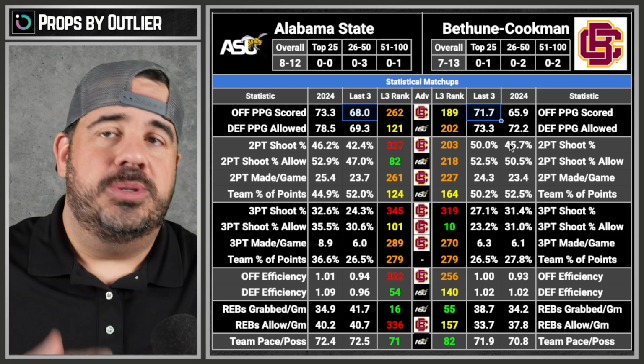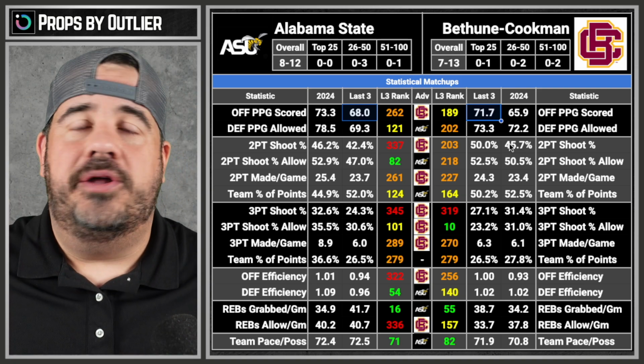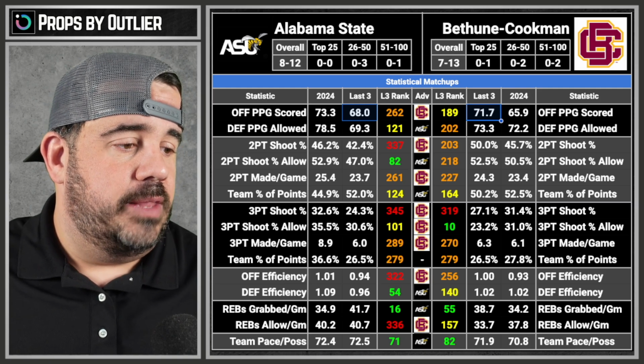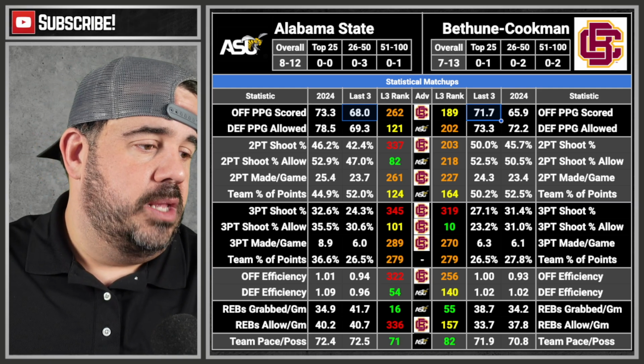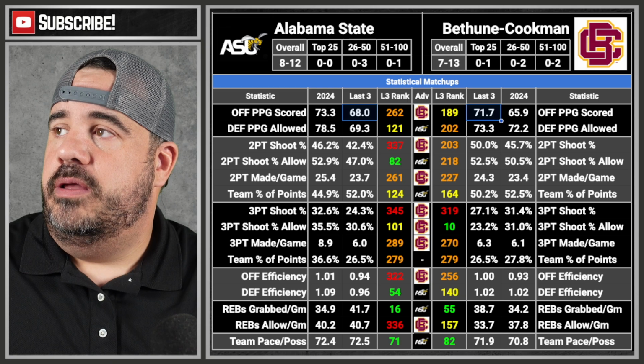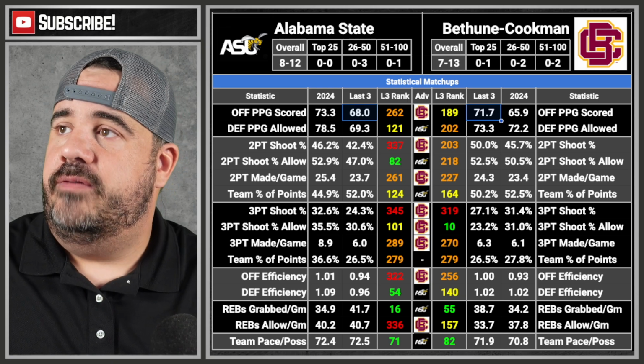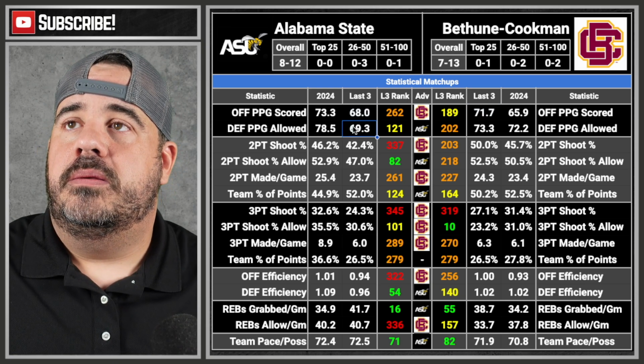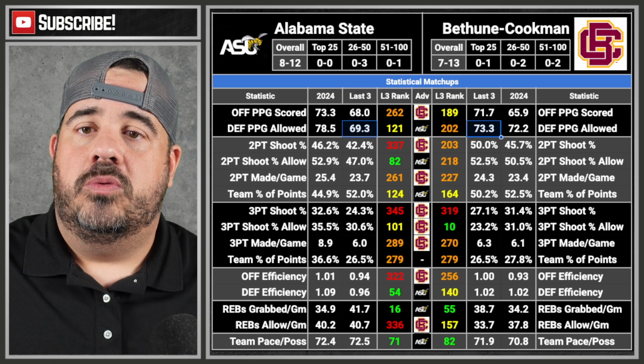We want to go under. So if they do their averages, we're going to hit the under. That's how it works around here. So there we go. We found a play. Under 142.5. This comes out to 142.6.